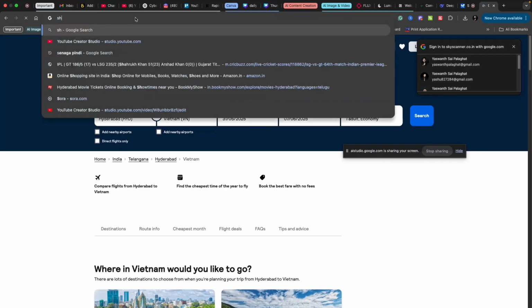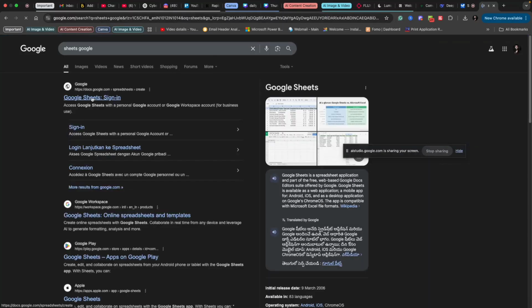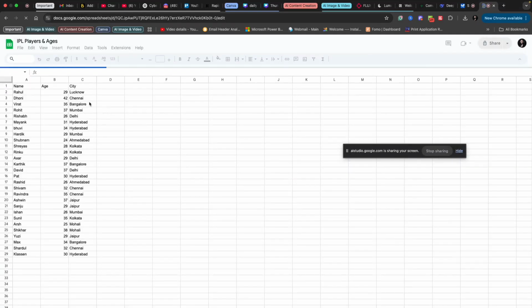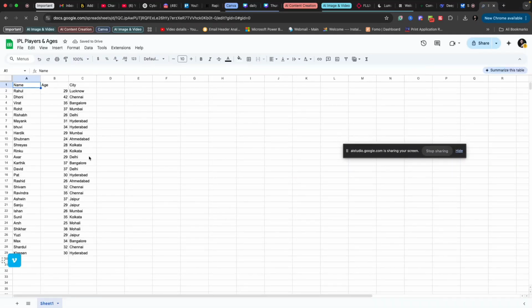Maybe I will open Sheets now. So I have this Excel sheet opened on my desktop. I want to add color to these column headings. So how to do that?